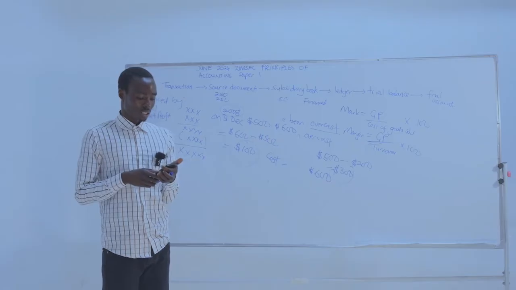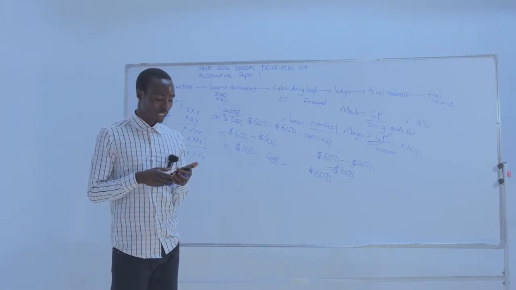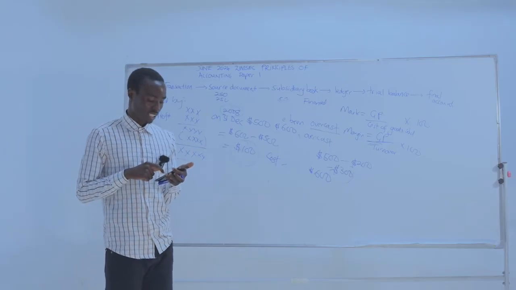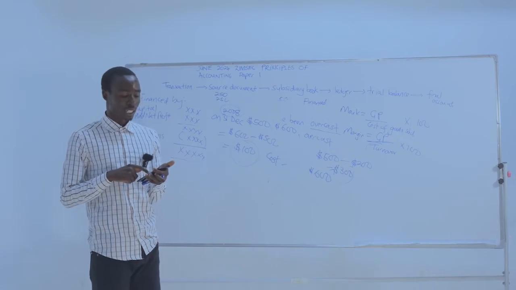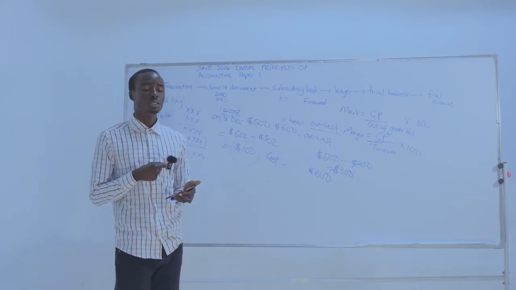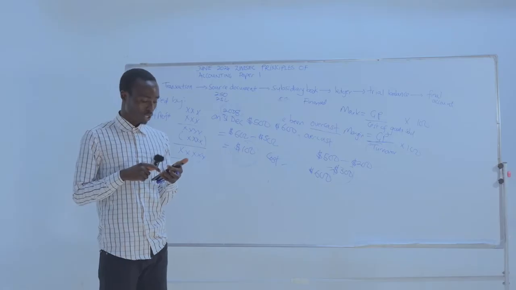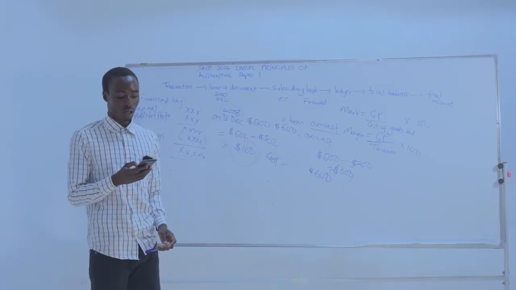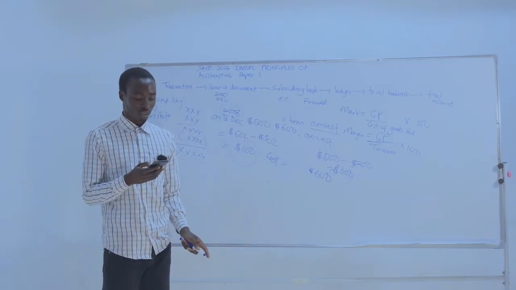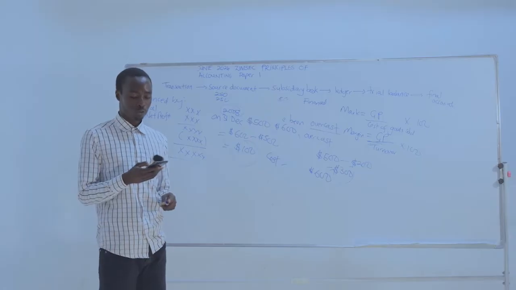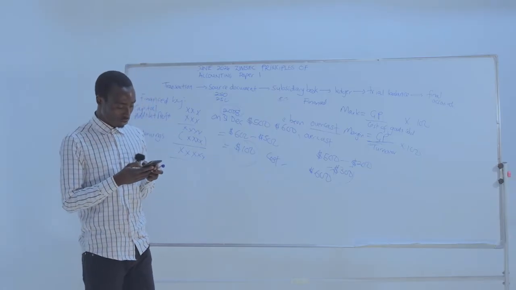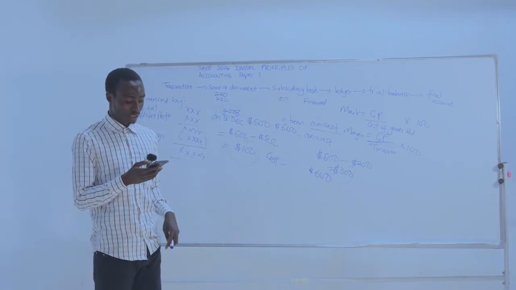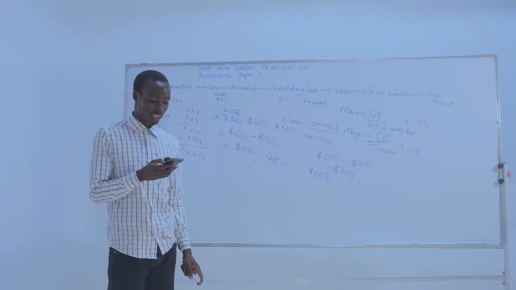This is wrong also, because returns outwards are the same as purchases returns. So returns outwards appear in the purchase returns journal, sorry. That is where we record returns outwards. So C is wrong. Then D, set off appears in the general journal. Right, this is correct. So the answer is D.